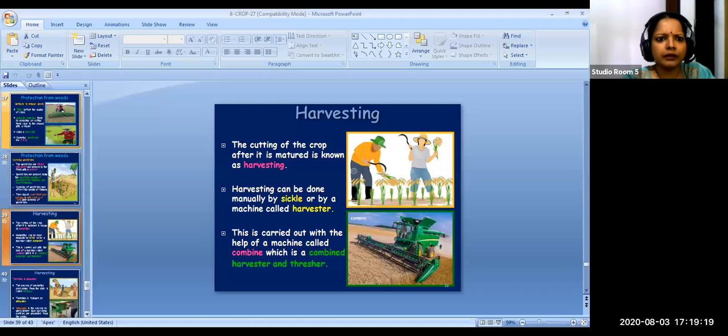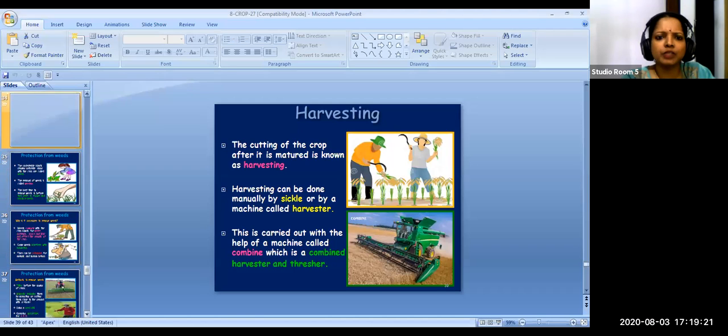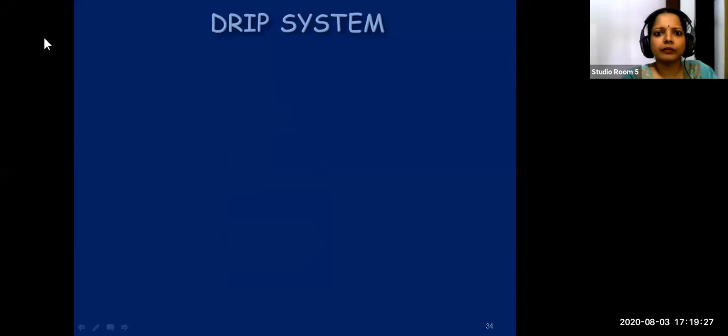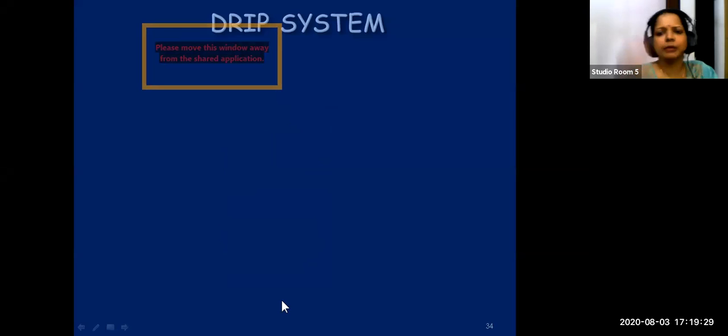Okay, so let us continue with today's topic, that is the drip system. Compared to the previous one, it is easier. If you have learned the sprinkler system, you will find that this is a little easier than the sprinkler system.